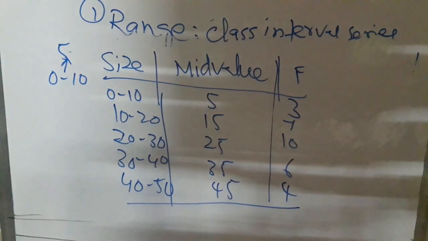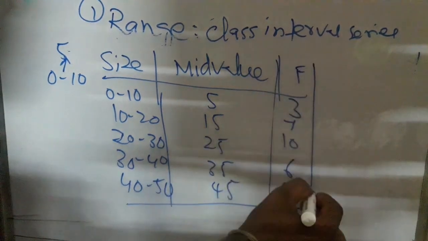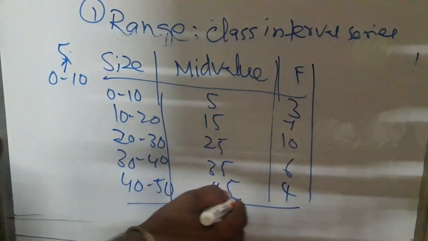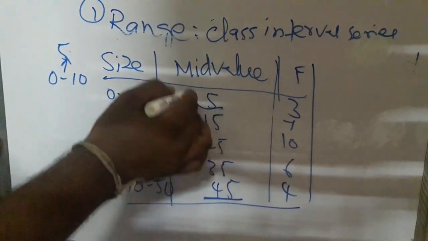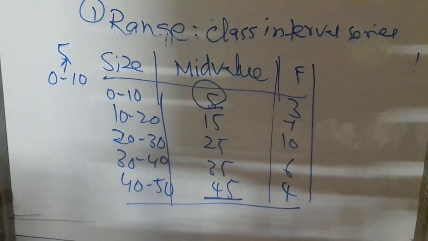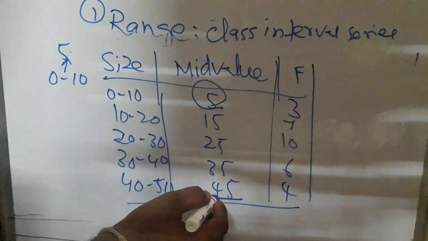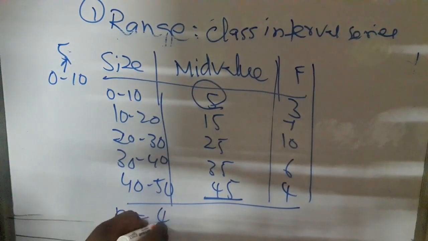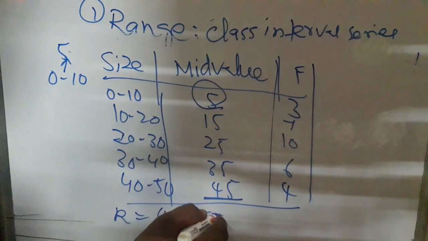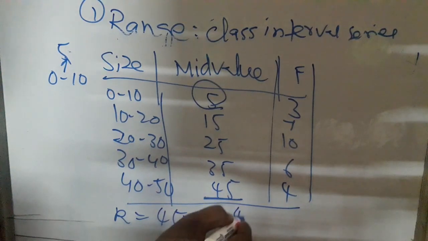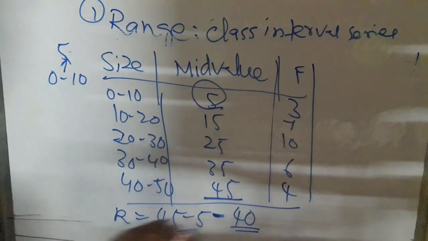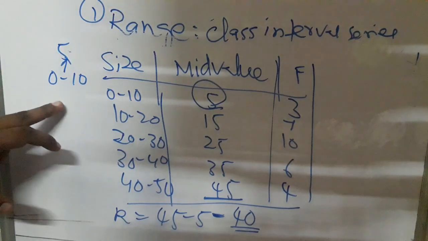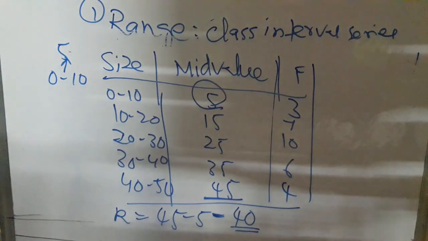Here we have to take the largest value and the smallest value. The largest value is 45 and the smallest value is 5. Then R equals 45 minus 5, so we get 40. The range of this data is 40.